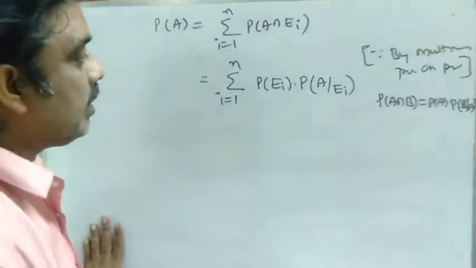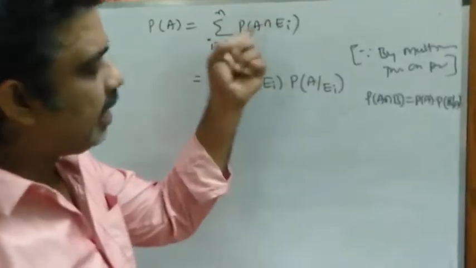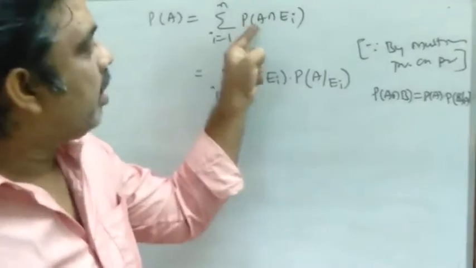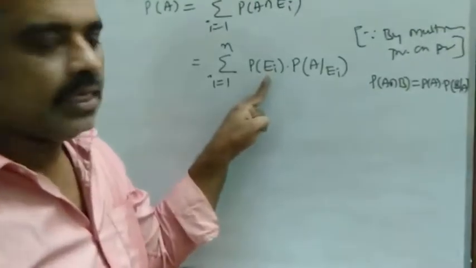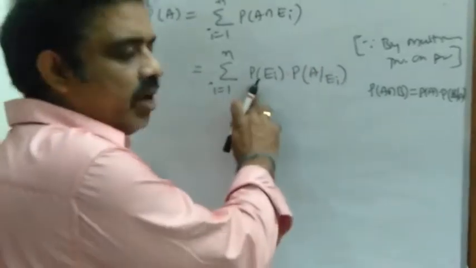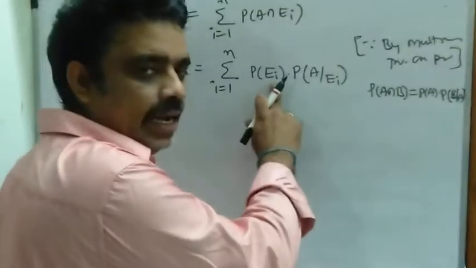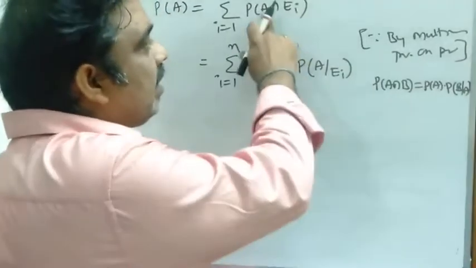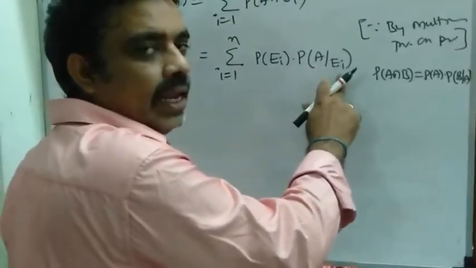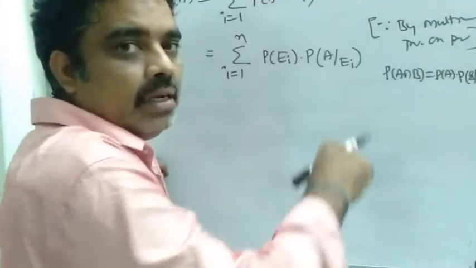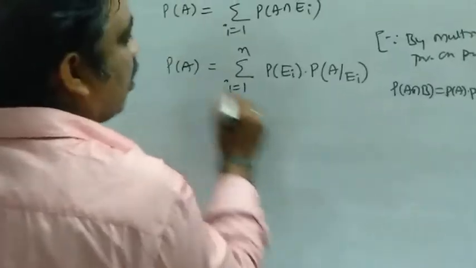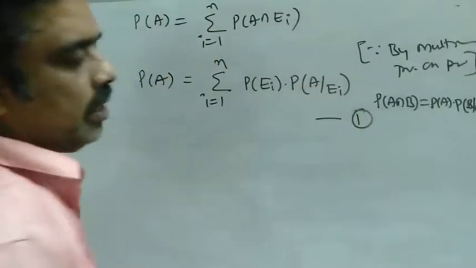By multiplication theorem on probability, in any way you can write P of A first, then P of Ei given A, or you can write P of Ei as the first term into P of A given Ei. This means the probability of happening of the event Ei, into the probability of A when the event Ei has already occurred. This is by multiplication theorem on probability, and this is equal to P of A. Call this equation number 1.